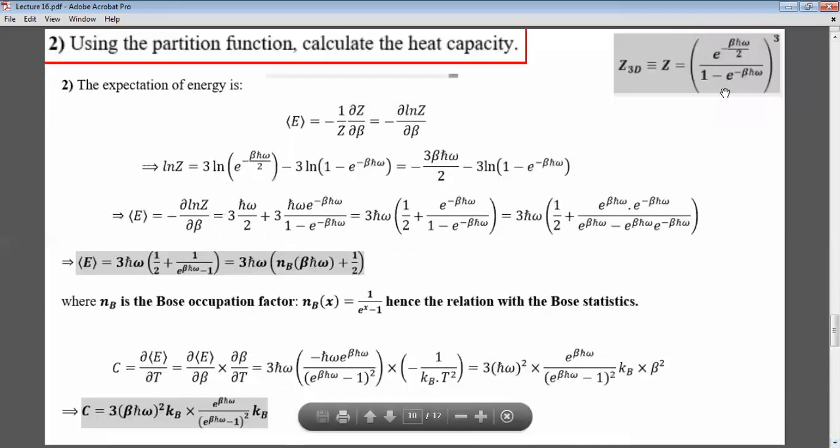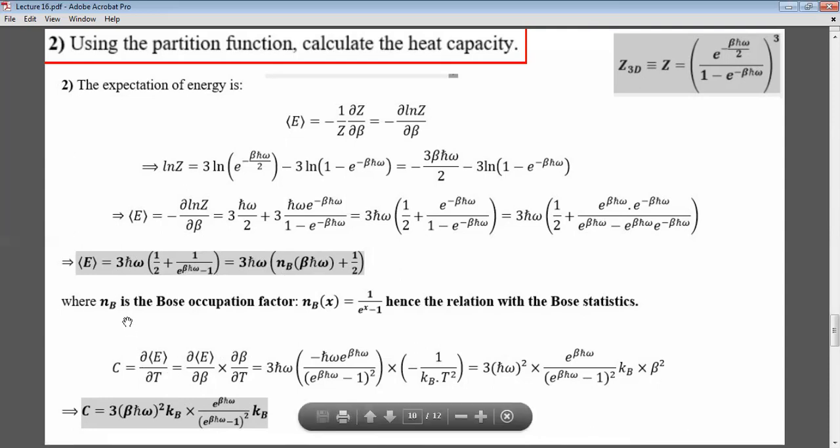From the partition function, we calculate the expectation value of E, which is minus del ln Z by del beta. And you just follow the math here. It will give the expectation value of E is equal to 3 h bar omega times this thing. Okay, but we take this 1 over e to the beta h bar omega minus 1 to be n_B of beta h bar omega.